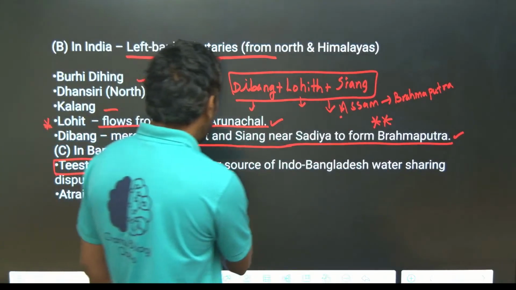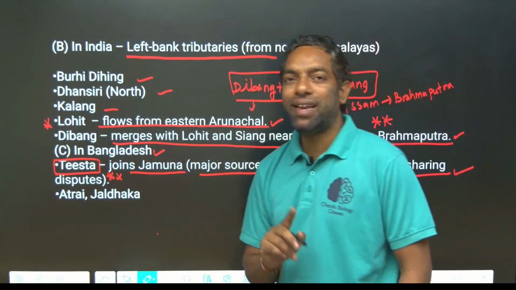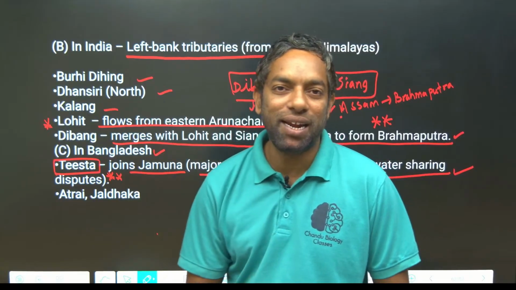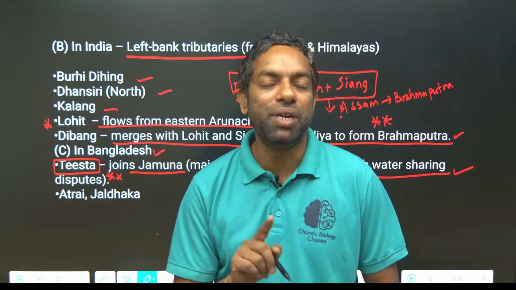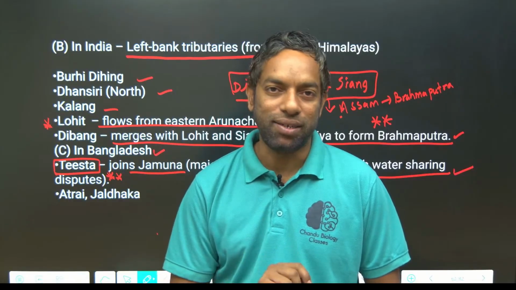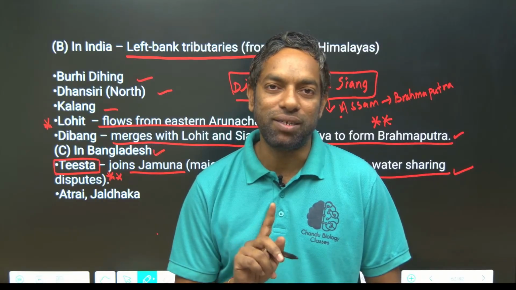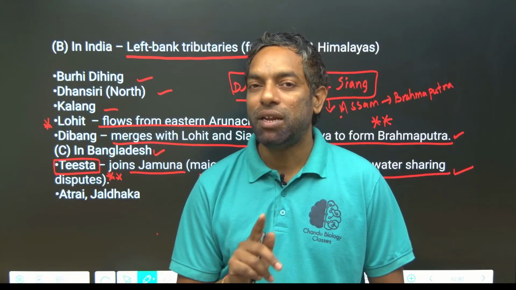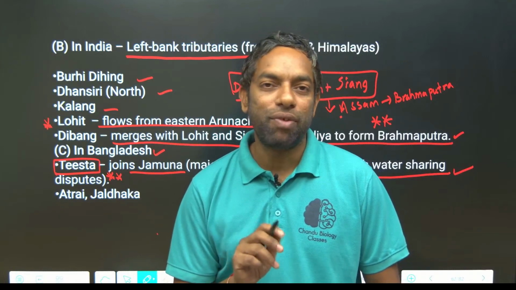There are certain tributaries in Bangladesh. Teesta is the most important tributary; Teesta joins Jamuna in Bangladesh, a major source of Indo-Bangladesh water sharing. This is important, guys. There is news that comes across many times: Teesta river water disputes between India and Bangladesh. Teesta river water sharing.